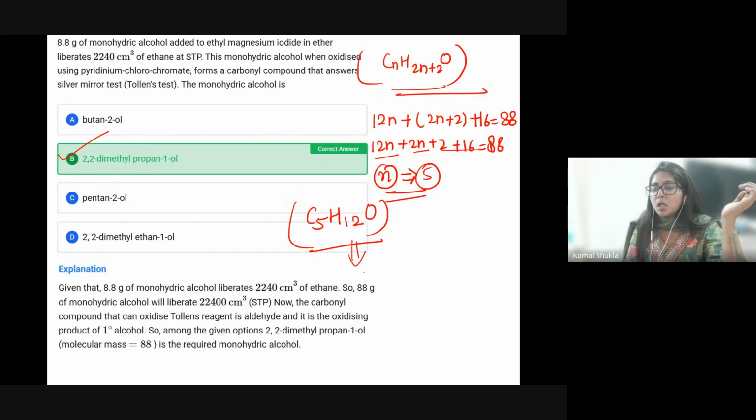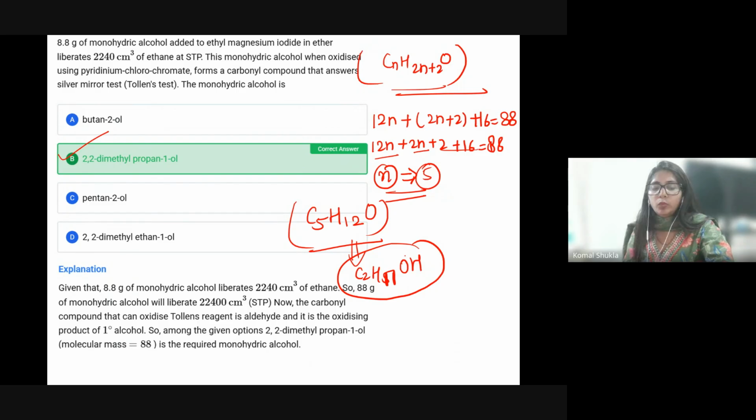This will become C5H11, and this is OH. This is probably the monohydrate alcohol. Now this is the simple one. You can definitely write this if you are going to identify that particular alcohol.